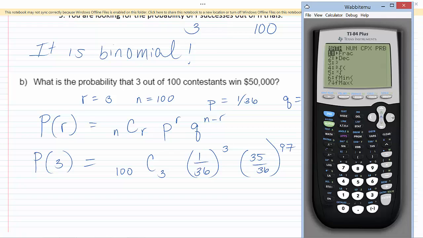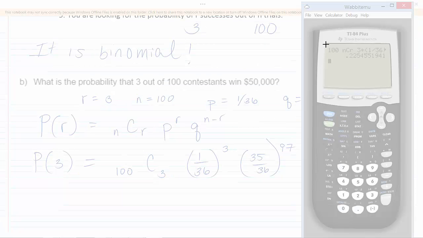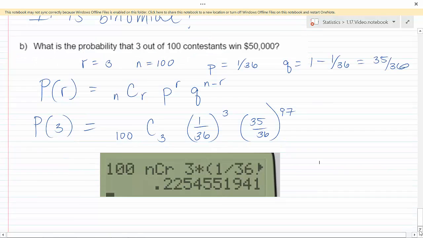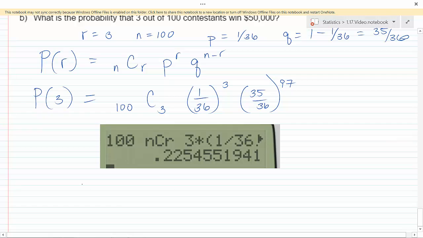100 C 3 times 1 divided by 36 to the third times 35 divided by 36 to the 97th. And that gives us a probability. I'm going to make sure to write down my calculator input as well as my answer in order to get full credit on the quiz. And this would give me about 22.5% that 3 out of 100 contestants will win the 50,000.